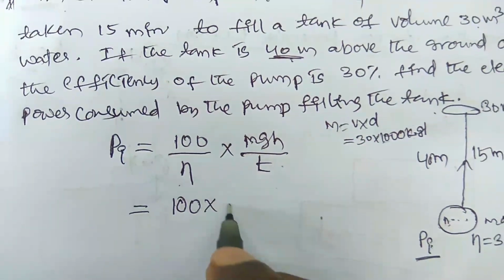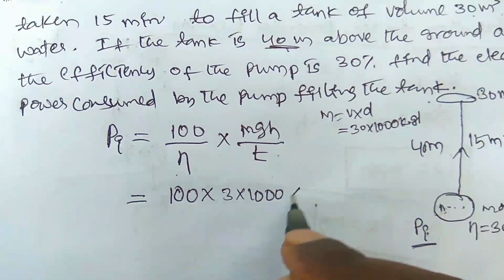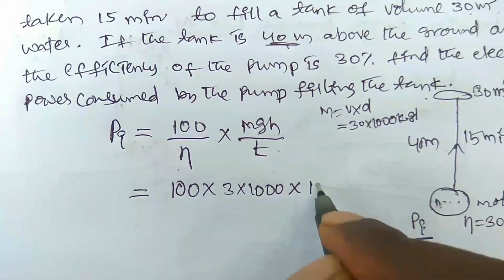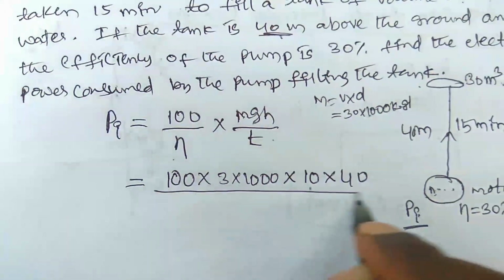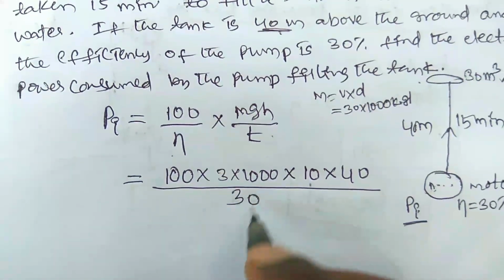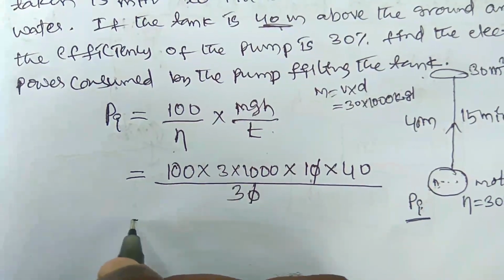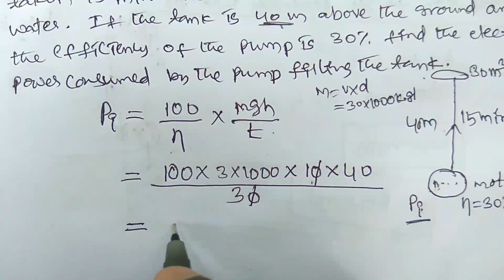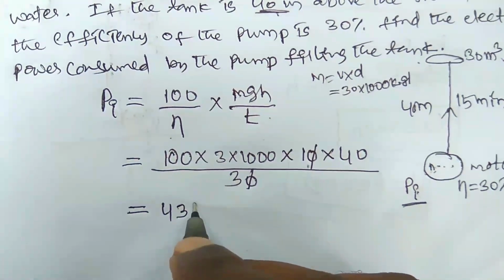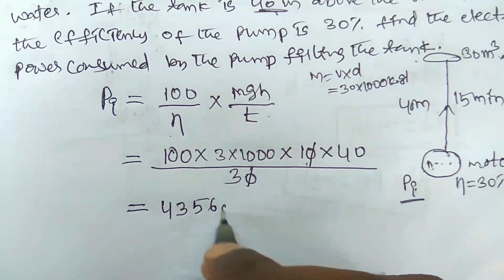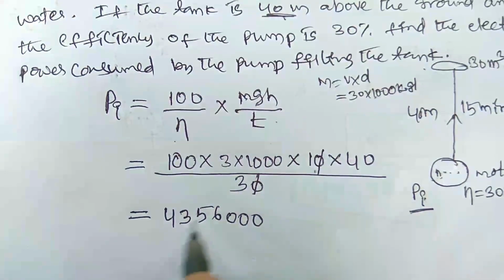It is 100 into mass, which is 30 into 1000, into g which is 10 meter per second square, into h which is 40 meters, divided by eta which is 30 into 15 into 60. Zero and zero will be cancelled out. You have to find the value. It is 43,560,000 watts. You have to multiply all those numbers, then you can get this.